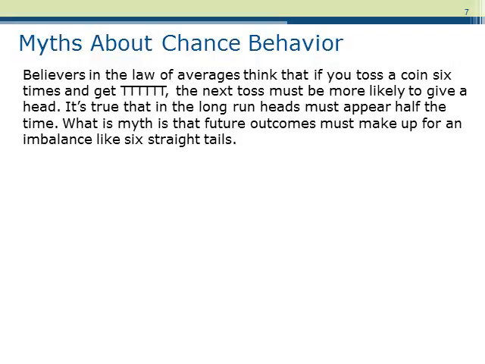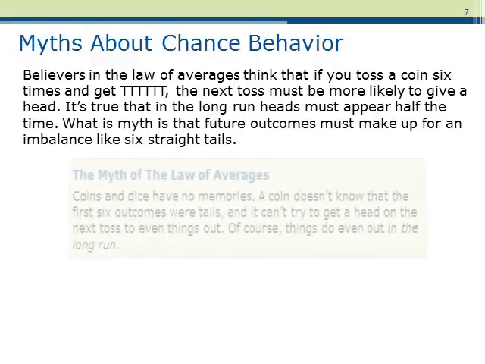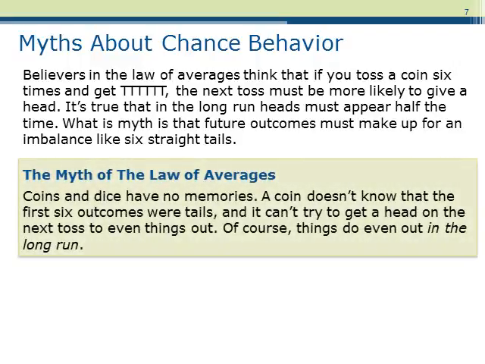Believers in the law of averages think that if you toss a coin 6 times and get 6 tails, the next toss must be more likely to give a head. It is true that in the long run heads must appear half the time. However, the myth is that future outcomes must make up for an imbalance like 6 straight tails. This is the myth of the law of averages.